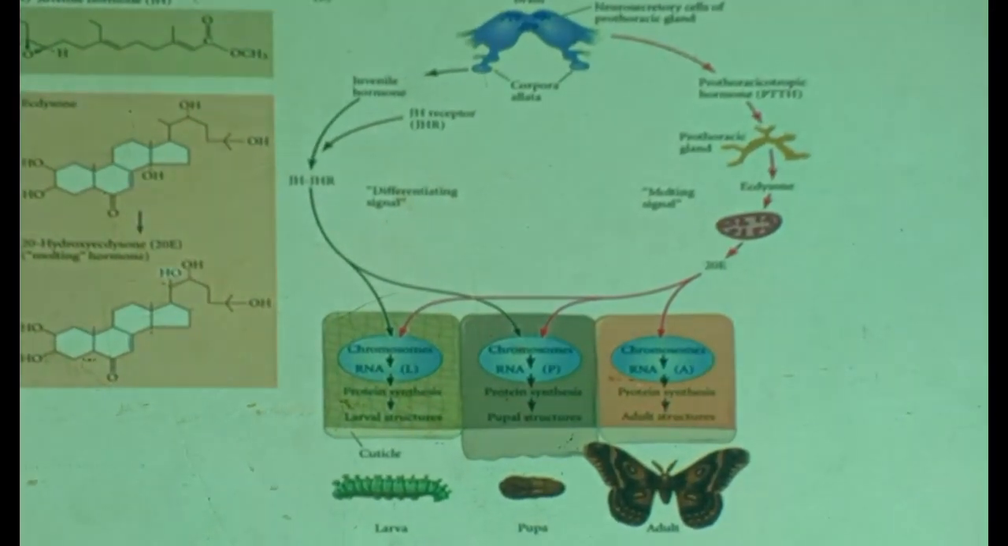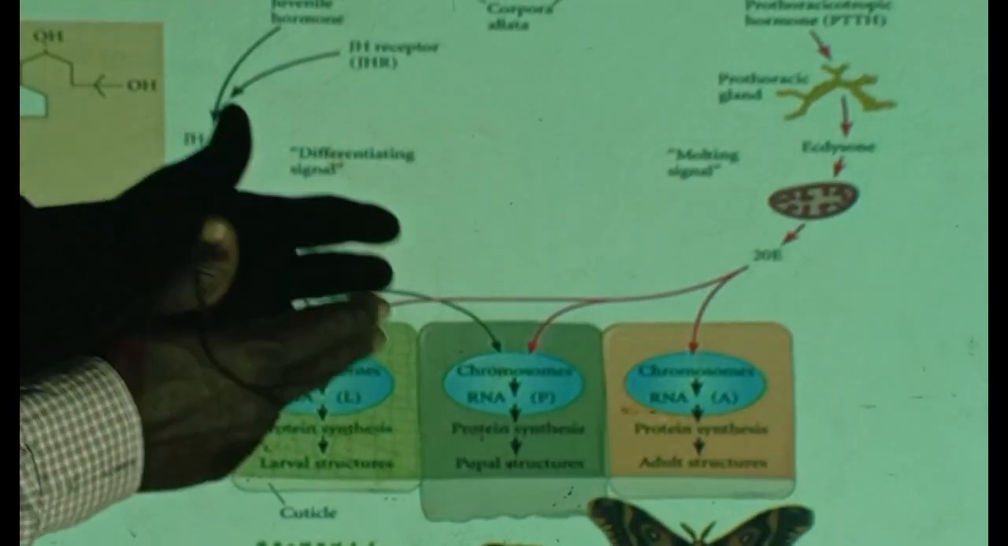Ecdysone promotes the change of the larva into adult or pupa into adult.